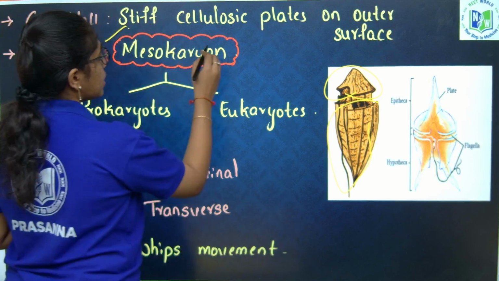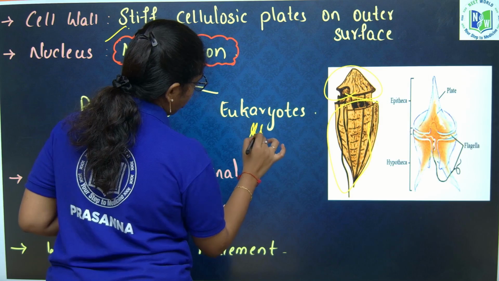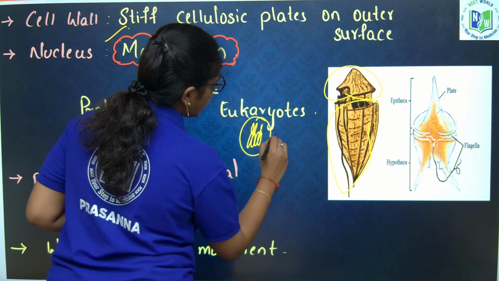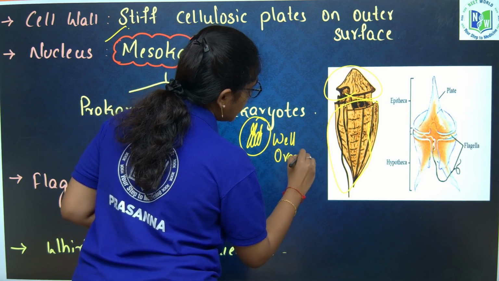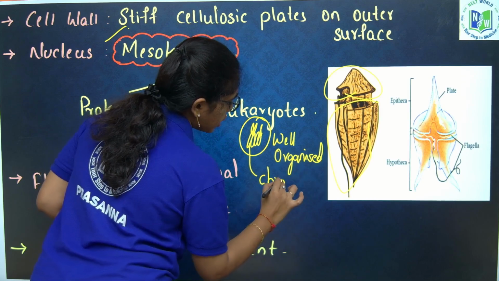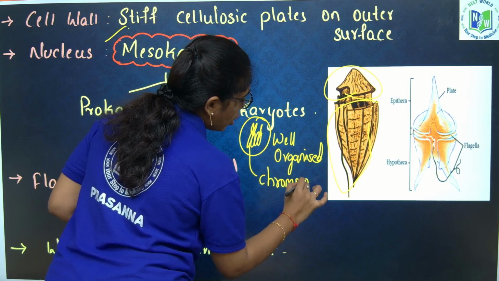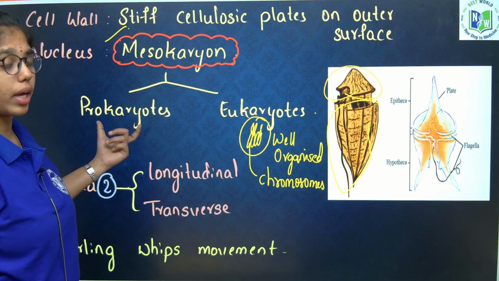How is the nucleus condensed? It is condensed in the form of chromosomes, and the nucleus is well organized. But then what is the feature of prokaryotes here?